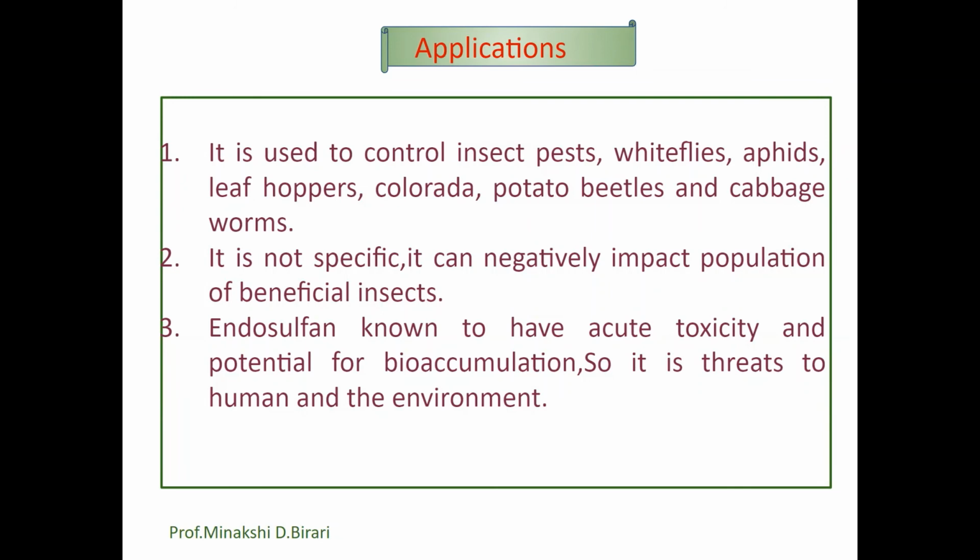It is not specific but it can negatively impact the population of beneficial insects also. So we should remember it is used as an insecticide, acaricide and used in agriculture to control insect pests on various crops. So these are the applications of the agrochemical endosulfan.